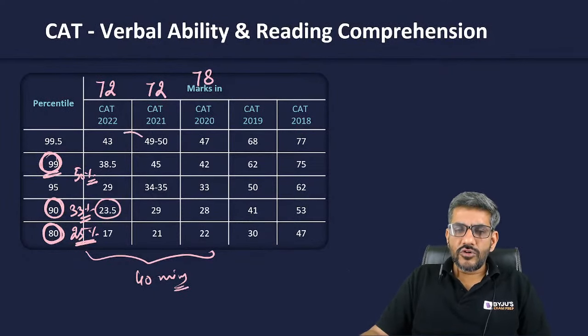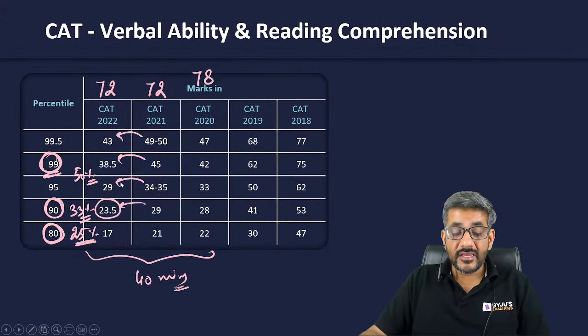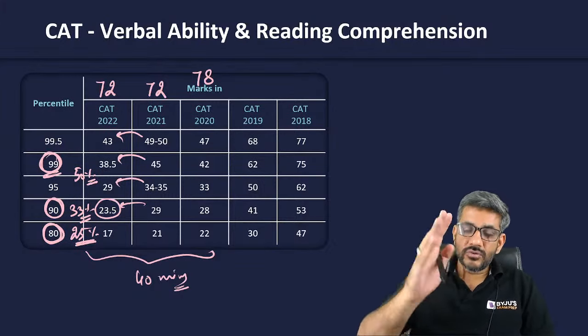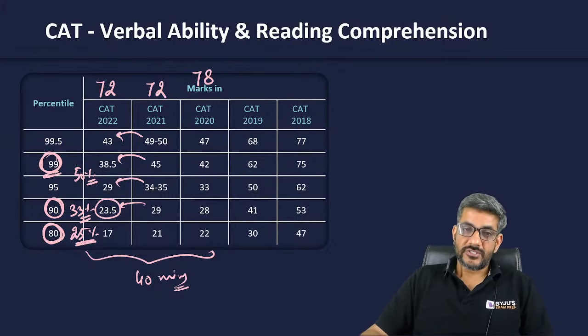Of course, as I told you previously as well, CAT 2021 was slightly on the easier side. Therefore, these numbers were slightly on the higher side. But in 2022, this has been the picture.